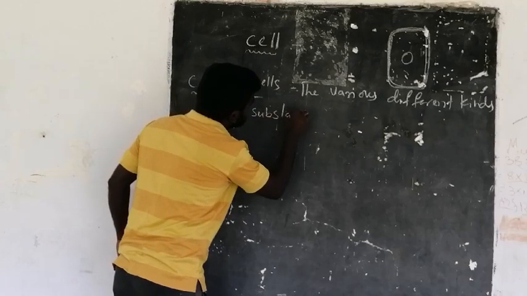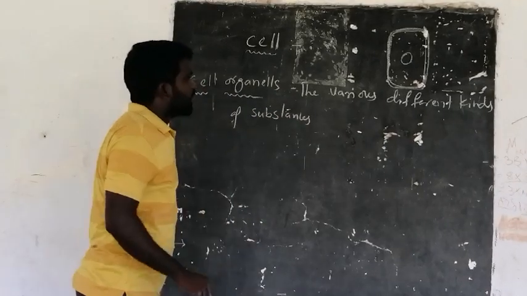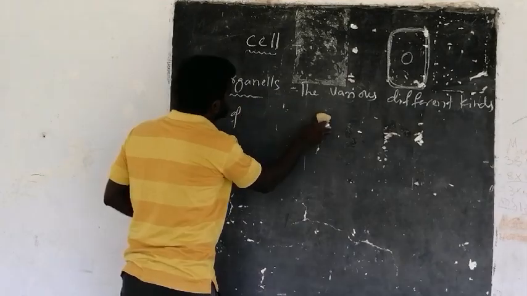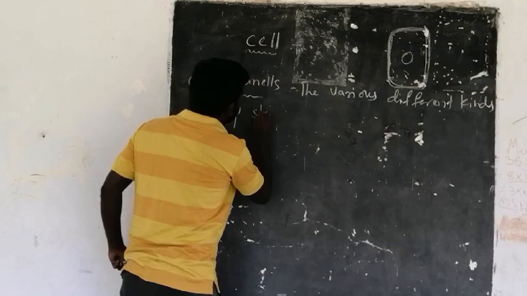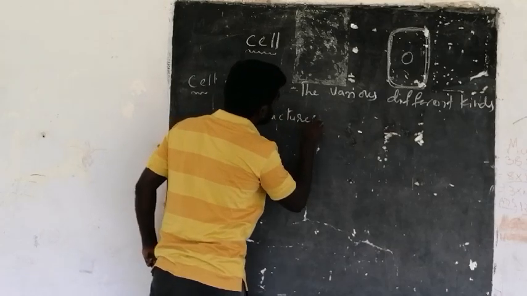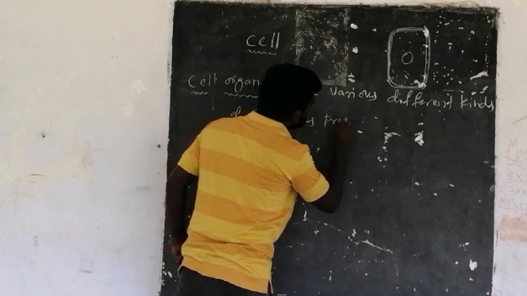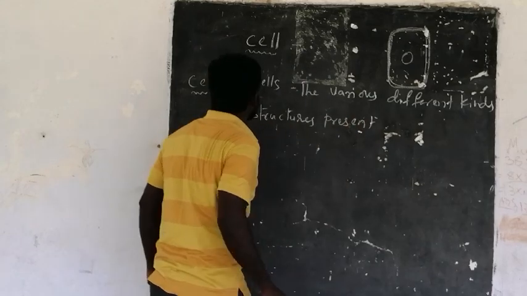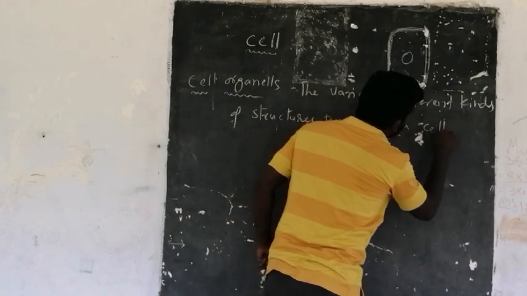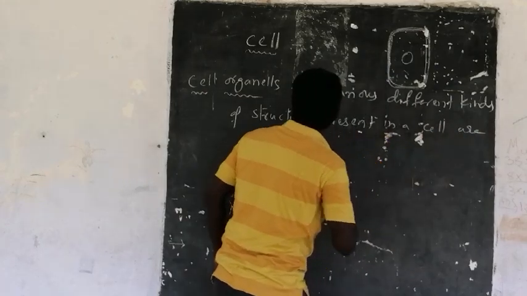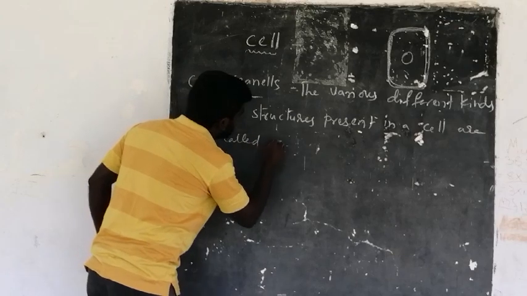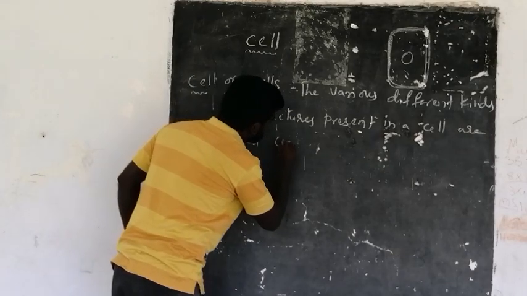substances or different kinds of structures present in a cell, which are called cell organelles.